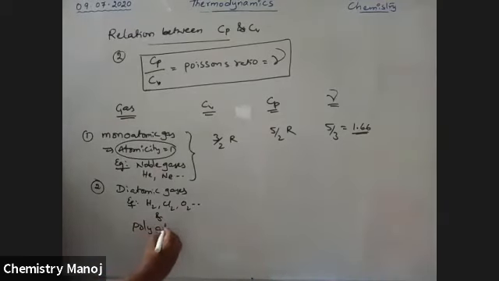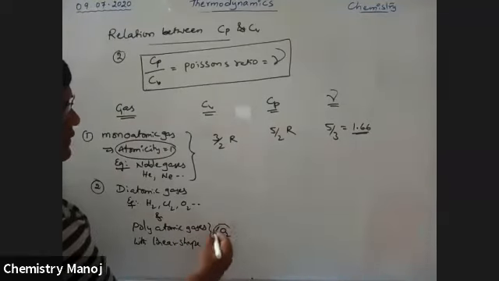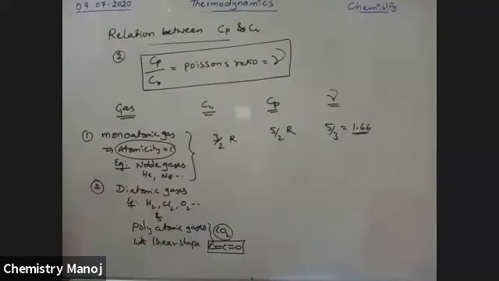And polyatomic gases with linear shape. That means more than two atoms are there. There is CO2 gas. In CO2 gas, carbon double bond O, double bond O. The shape of this CO2 molecule is linear, having more than two atoms in the molecule, but the shape is linear.